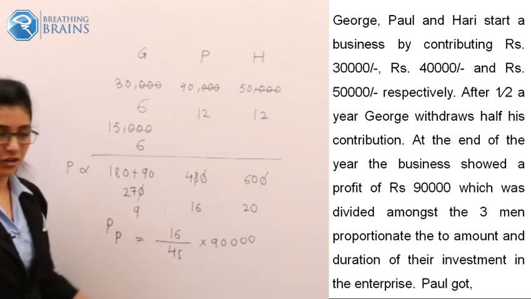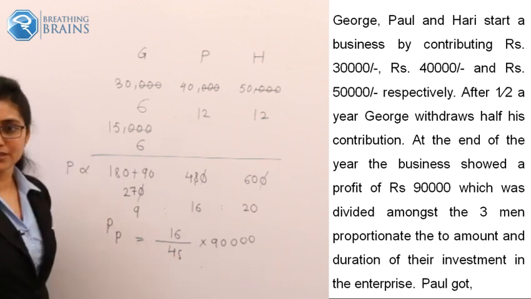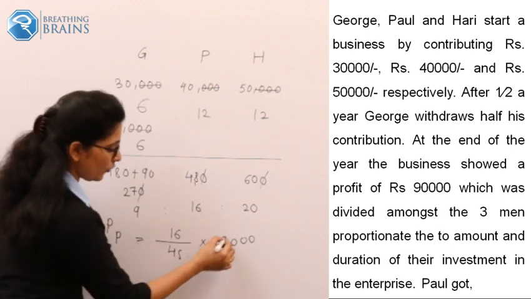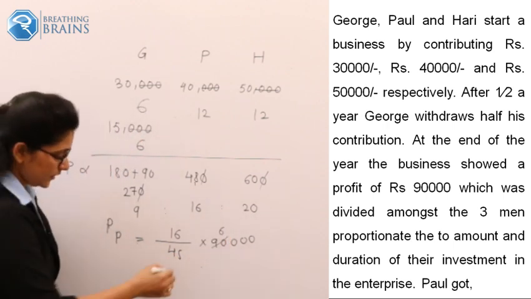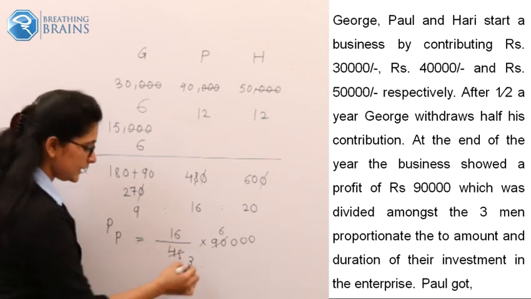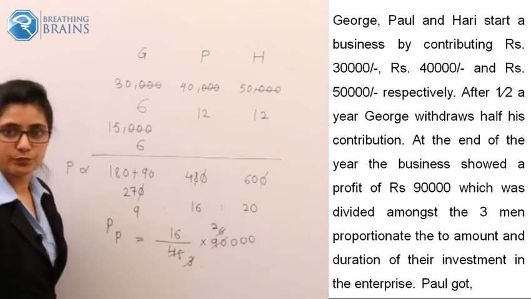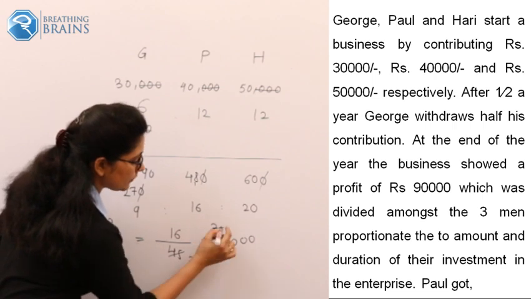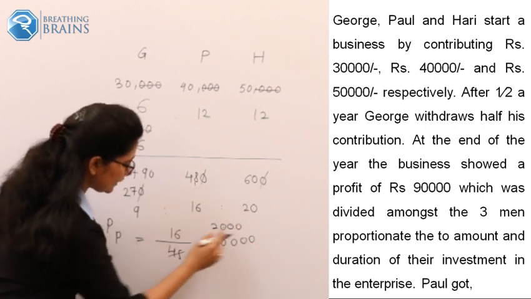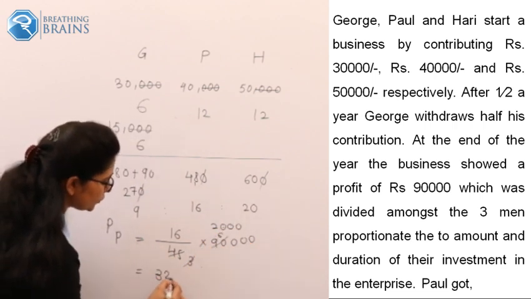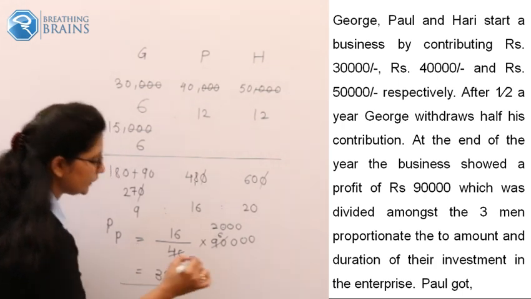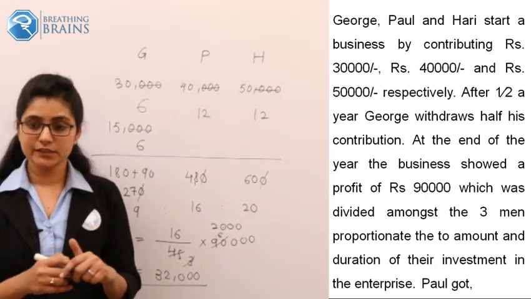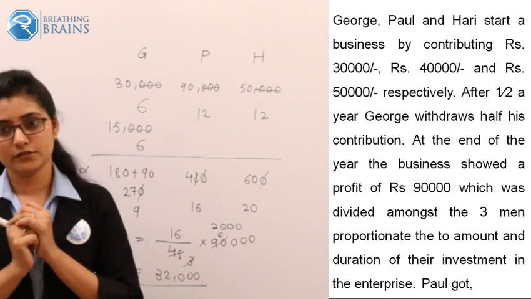When you make such a calculation, this will be the profit gained by Paul. Now 90 and 45, both numbers are divisible by 15. That is a clear observation. So this is 6. This is 3. This 3 will again be divided into this. That will be 2. So this is 2000. So 2000 into 16, how much amount should Paul get? It is 32,000 profit that should be gained by Paul. Okay.